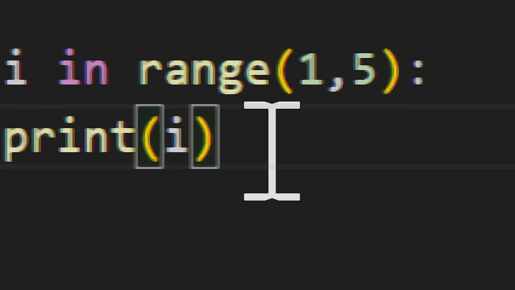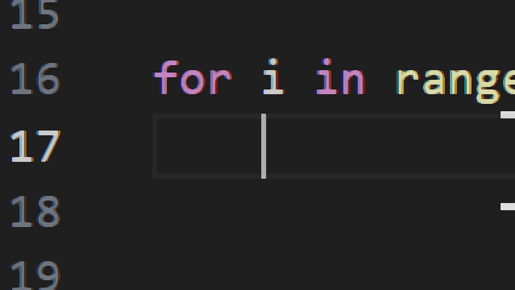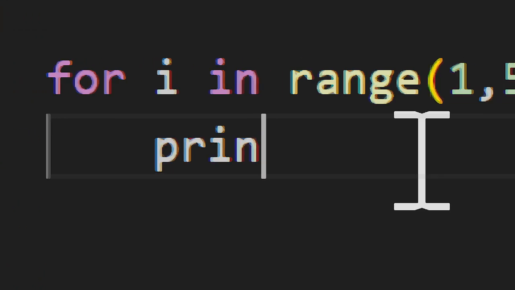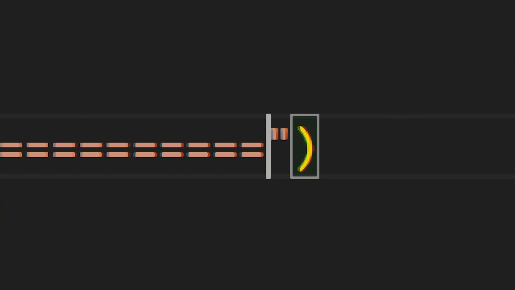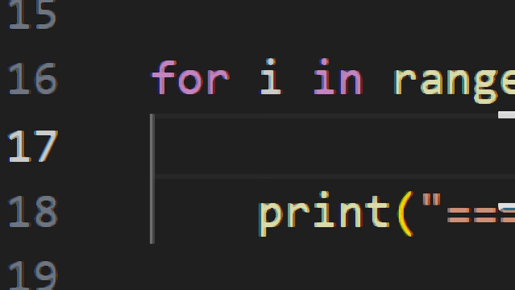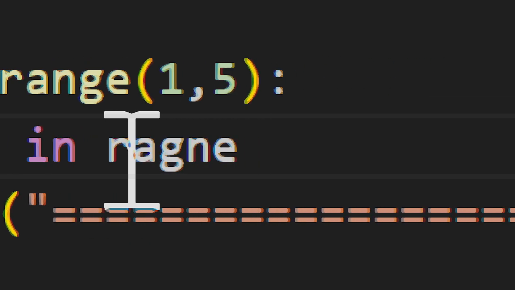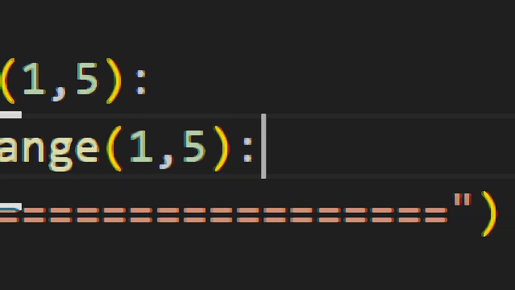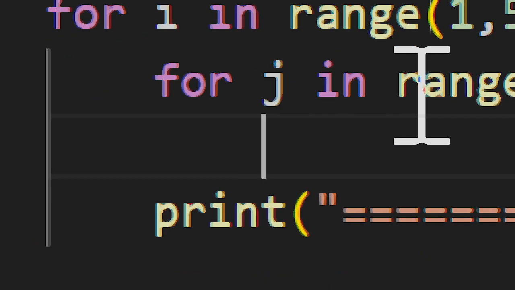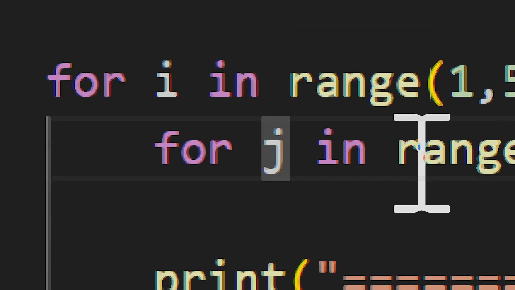Again, another loop inside it. for i in range(1, 5): print a line. Then another loop: for j in range(1, 5), indented inside the main loop. So this is called a nested loop.